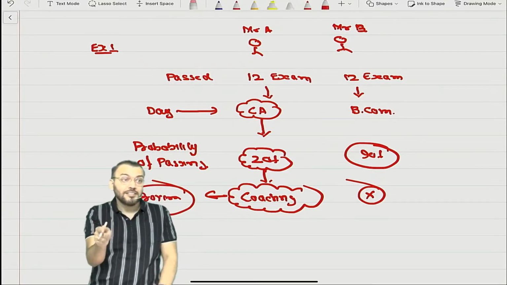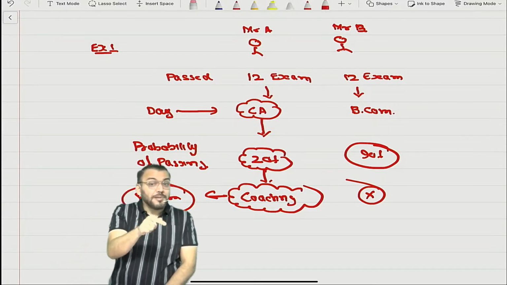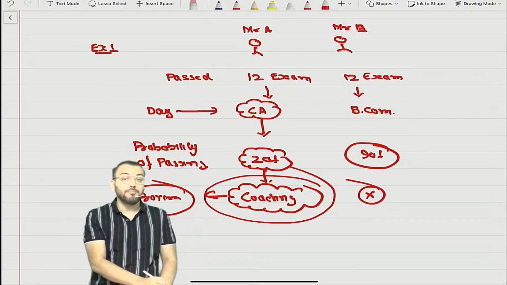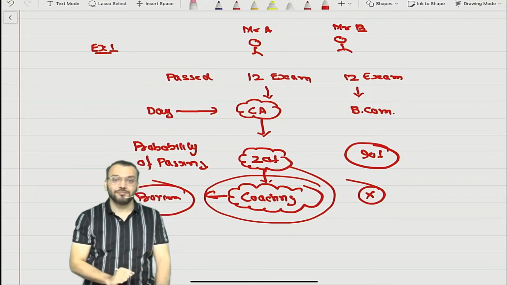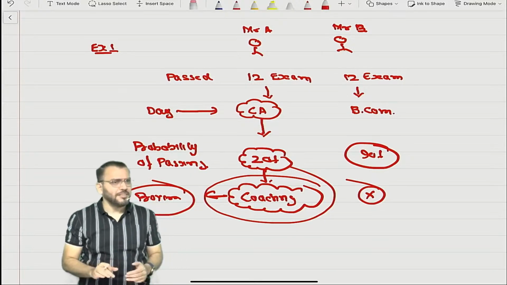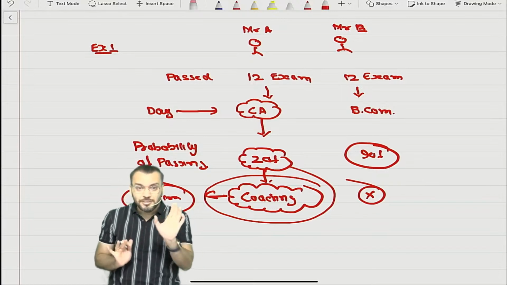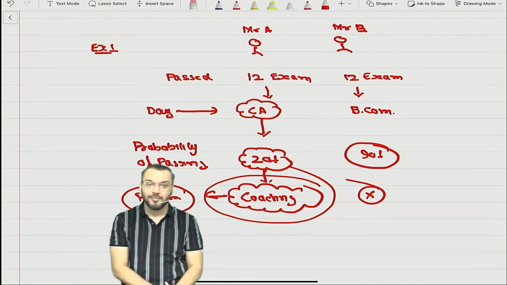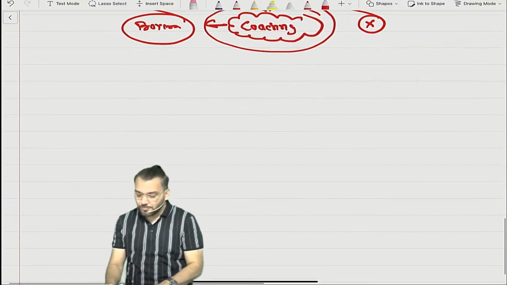But both need to write the exam. And even after taking coaching, Mr. A may not pass. But can you say in these circumstances he has taken a decision based on probability? This is contingent. I'll take one better example. This too I hope you have understood. Can I take one more example? All these examples I take in CA Inter also, as right now I am teaching CA Inter. From CA Inter I'll move towards CA Final. Are you able to understand? Correct. Let me take one more example.